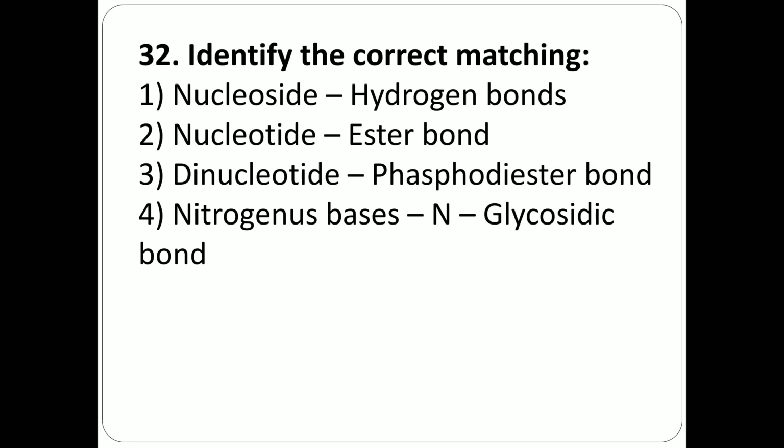Question number 32. Identify the correct matching. Option 1, nucleoside, hydrogen bonds. Option 2, nucleotide, ester bonds. Option 3, dinucleotide, phosphodiester bond. Fourth option, nitrogenous bases, N-glycosidic bond. In this, the correct matching is the third option. Dinucleotide is formed by a phosphodiester bond.